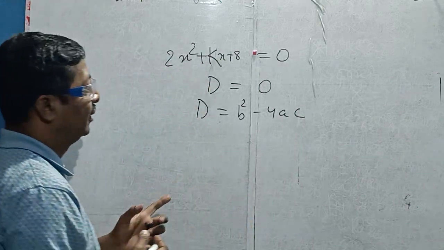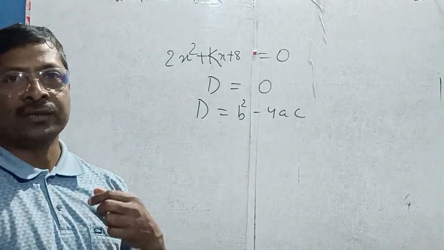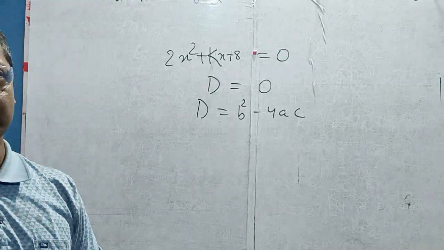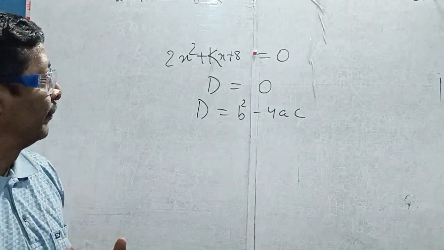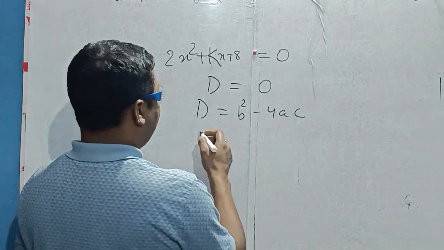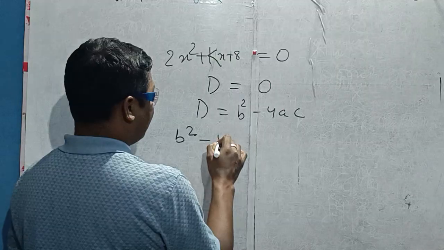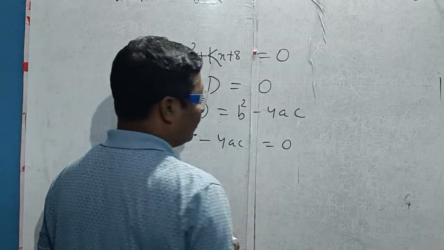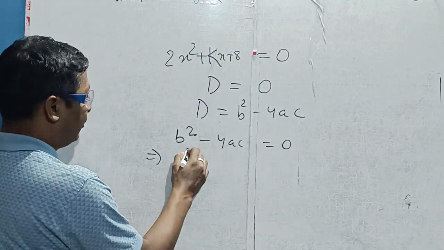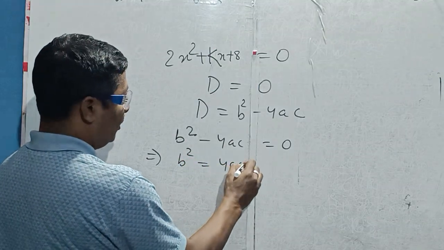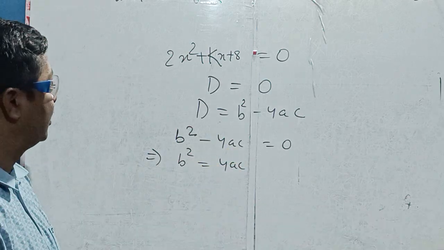That means D is given as 0. You have to understand this by having the data of equal roots. So D equal to b square minus 4ac. That means according to the question, b square minus 4ac equal to 0. Okay, so b square is how much? 4ac. If minus 4ac, I will take to the other side, it will be plus 4ac.